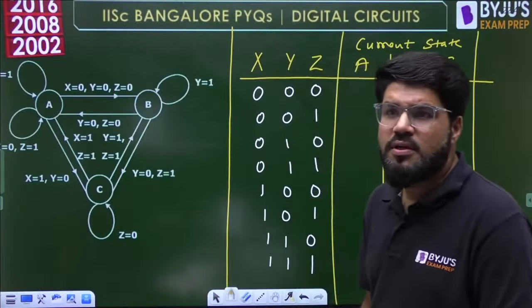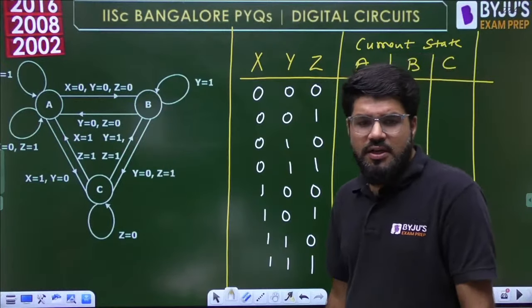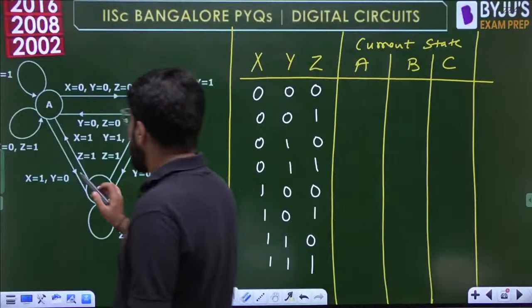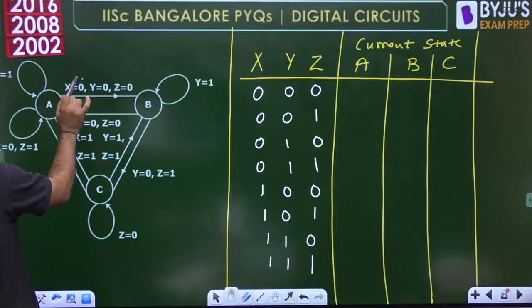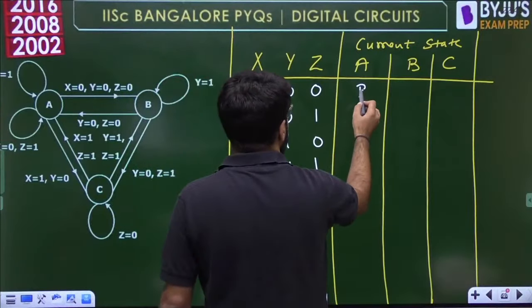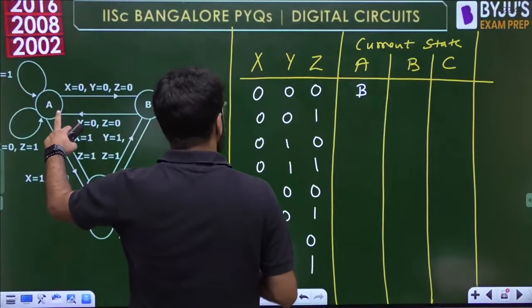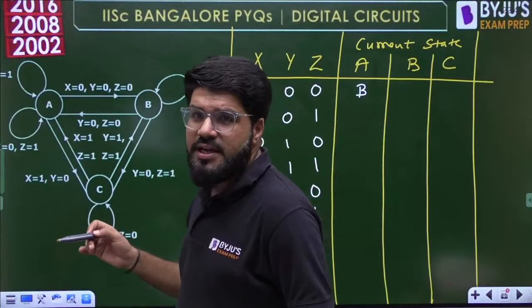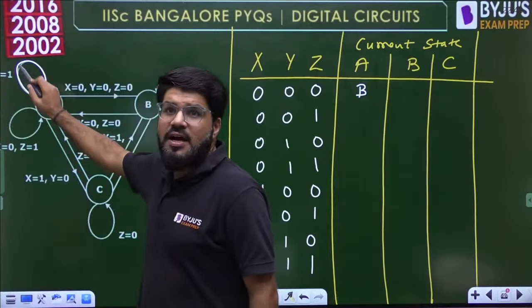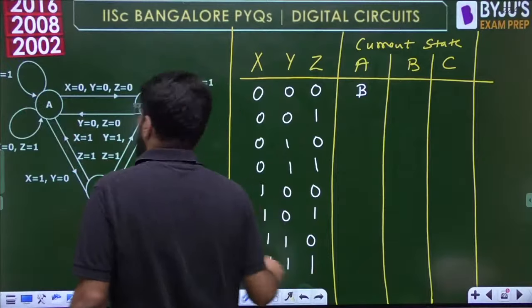No, it is all good. Nothing is cut, Bhanu. Chalo, so guys, now please analyze this question with me. Look into the current state A. Pay attention. From the current state A, if the input is 000, next state will be B. I will keep writing the next state here, which will be B. Let me read the state diagram also. Whenever Y is 1. Oh yes, this left part is cut, sorry. Okay, yeah, you're correct, Bhanu.